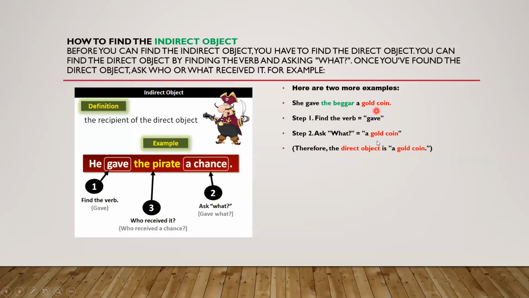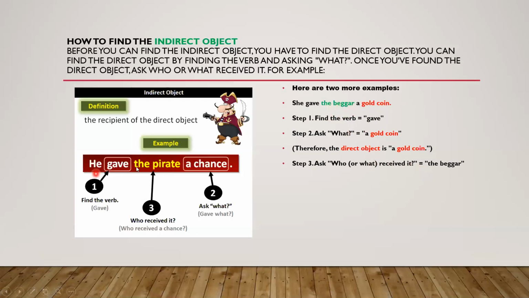The word what will help you find the direct object. Now step 3, the question: who or what received it? Who received the gold coin? The beggar. So the beggar is the indirect object. She gave what? She gave a gold coin. The gold coin is the direct object. And who received the gold coin? The beggar received it. So the beggar is the indirect object.